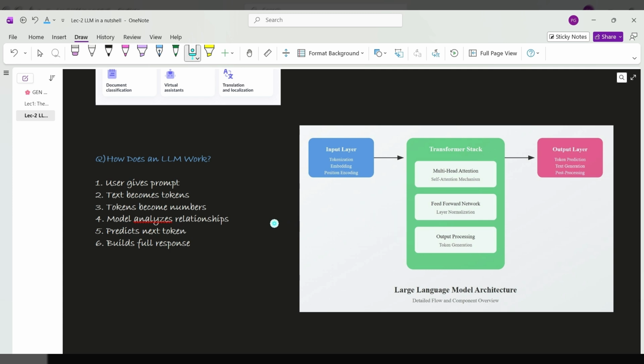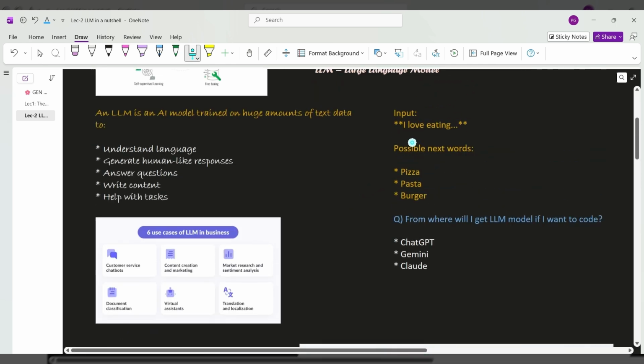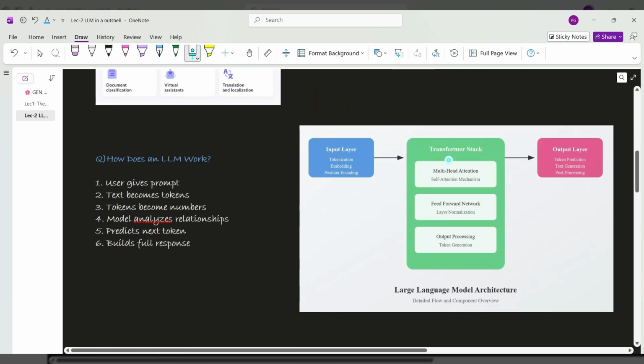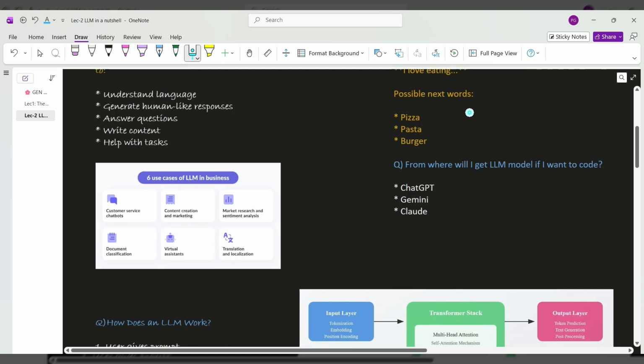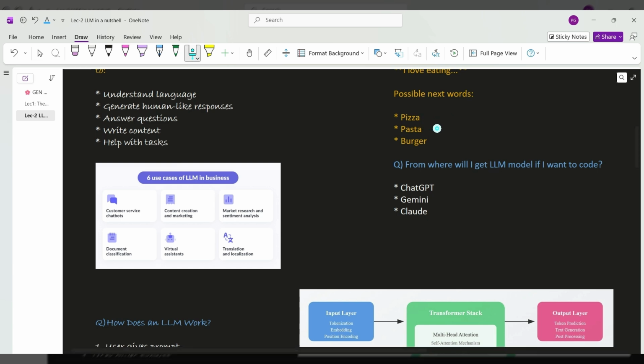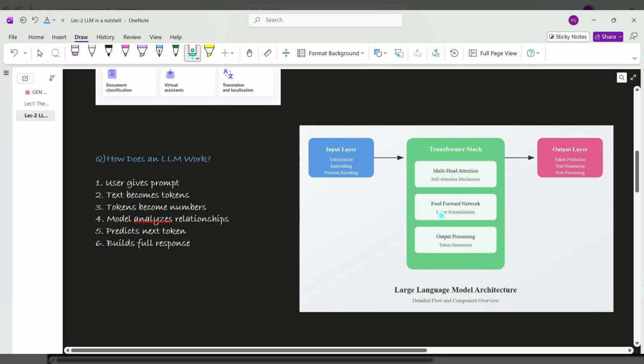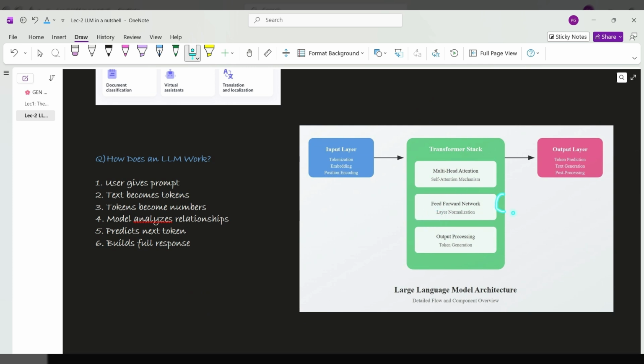Now we are passing a sentence, but we want a paragraph. We don't only want one token. So I pass this, I love eating, and my model will give me an answer, suppose pizza. Now I want more content to be generated, so the feed forward network is used. When we get some output, we again put this output into our model as input.